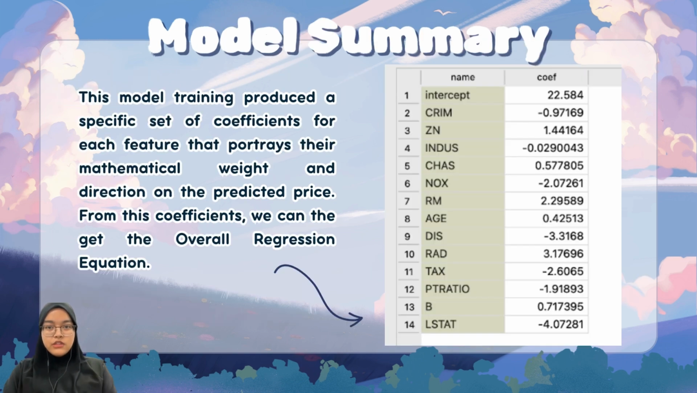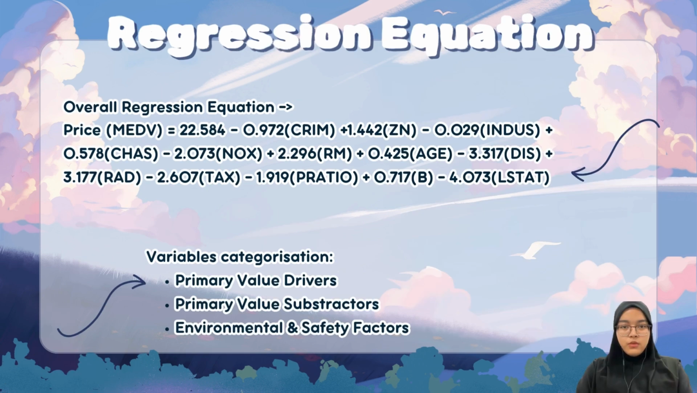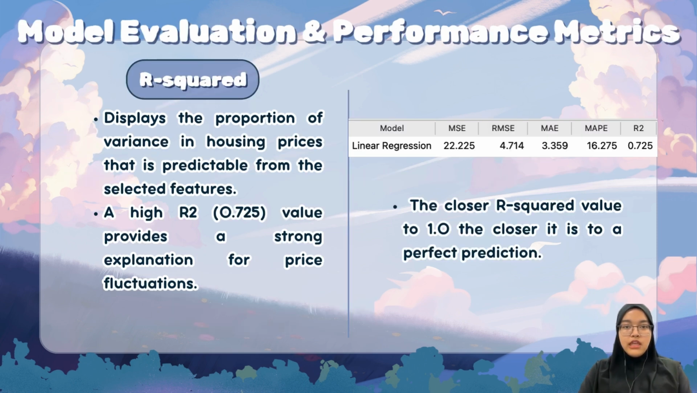To summarize this model, we need to look at the set of coefficients produced by this model training, where we can get the overall regression equation. We can see the overall regression equation above. Variables are categorized based on their impact on the model's logic. First are the primary value drivers, which are features with positive coefficients that increase the property's market value. Next are the primary value subtractors, which are features with negative coefficients that decrease the property's market value. Lastly, the environmental and safety factors, where features about these factors with negative values will result in discounted price for properties in that area.